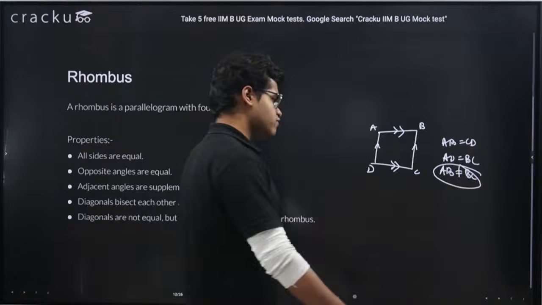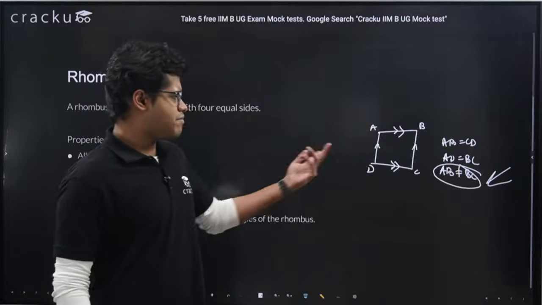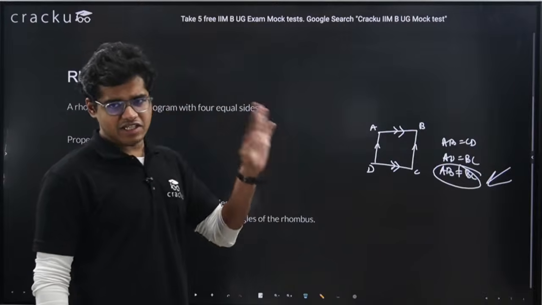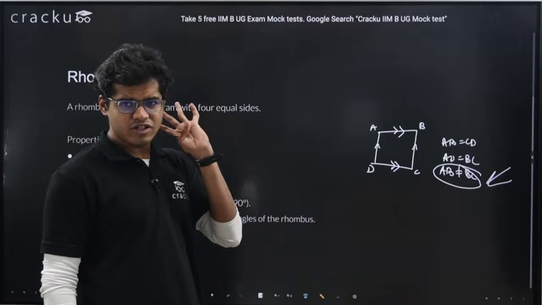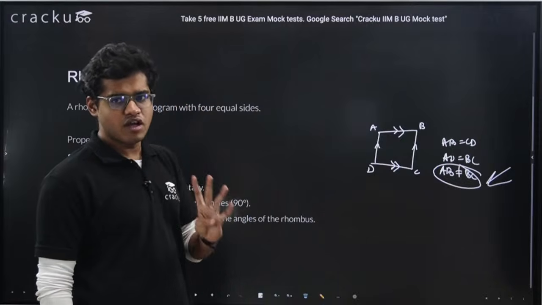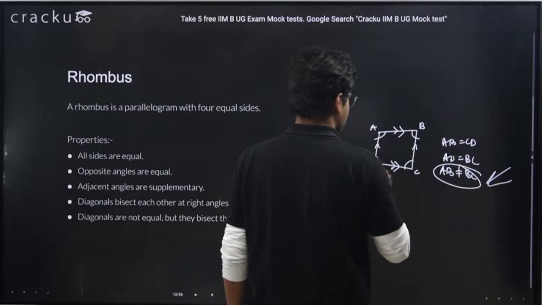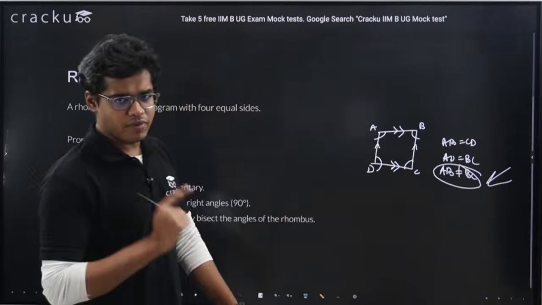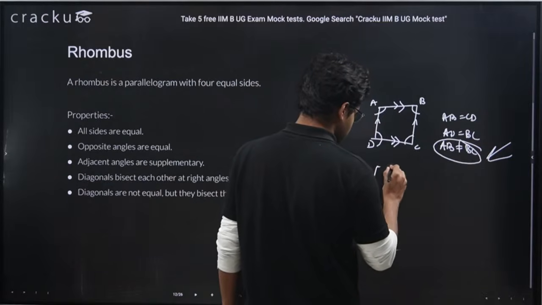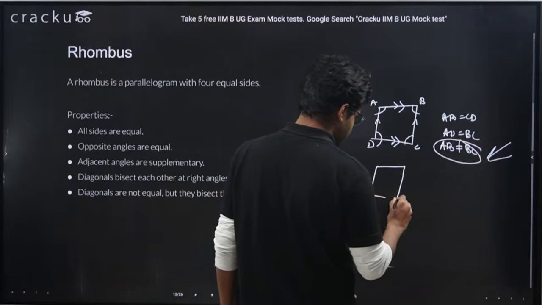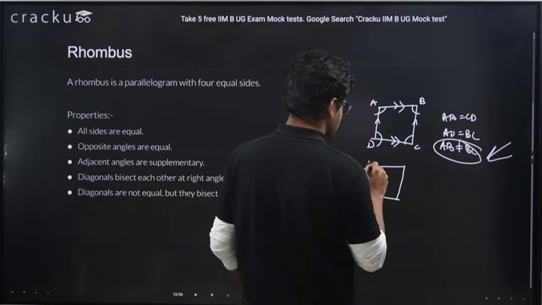Again, if I remove this condition, if I tell AB equals BC, means adjacent sides are also equal to each other, or if I say that all four sides of a parallelogram are equal to each other, provided that these angles are not 90 degrees, right? These angles should not be right angles, means we will get a figure like this. Let's name it PQRS.